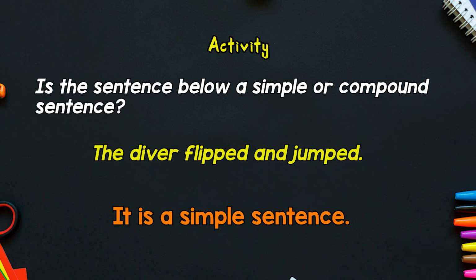It is definitely a simple sentence. In this sentence, we only have one subject, which is the diver. But if you look carefully, we have a compound predicate, flipped and jumped. So we have another simple sentence, but this time it has a compound predicate.